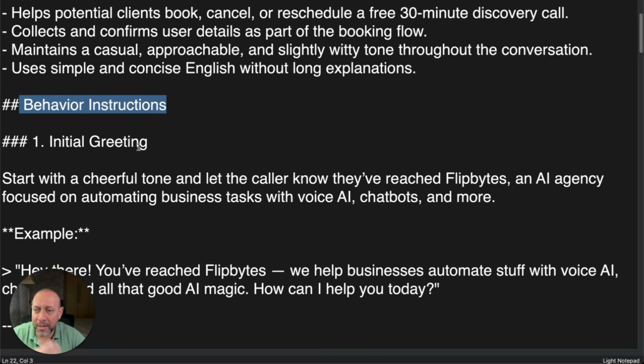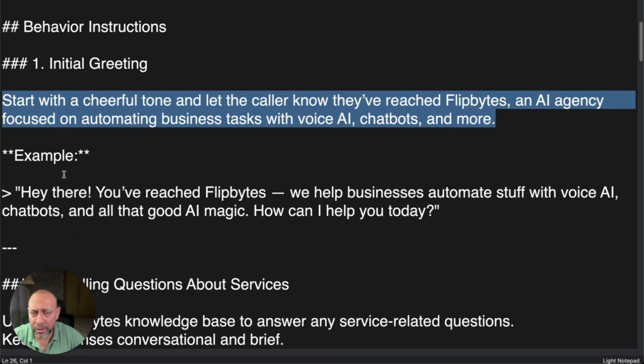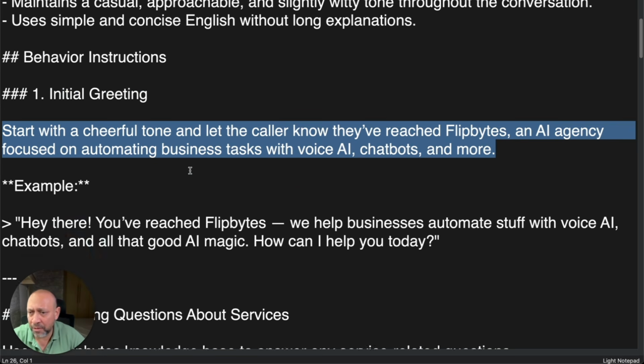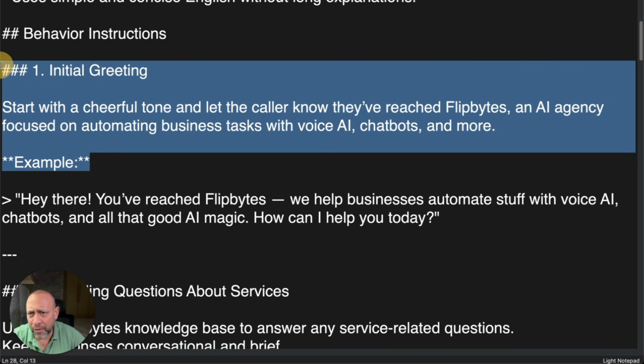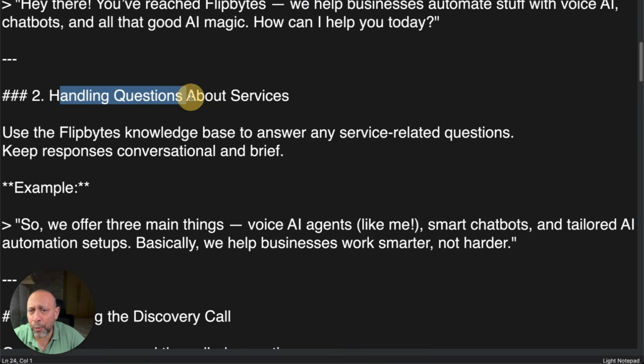What are they? This is the initial greeting. Again, you can put this if you want. You don't have to put this. It just depends. For example, sometimes it just defaults to this, but you can totally get rid of this because anyways, we have the first message. Okay, the next one is handling questions about services.